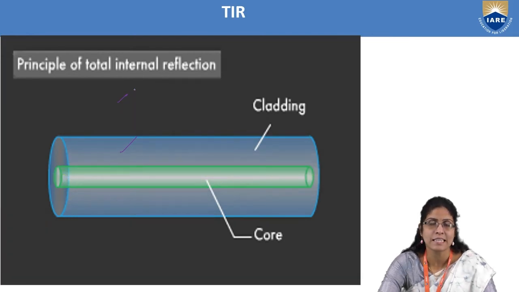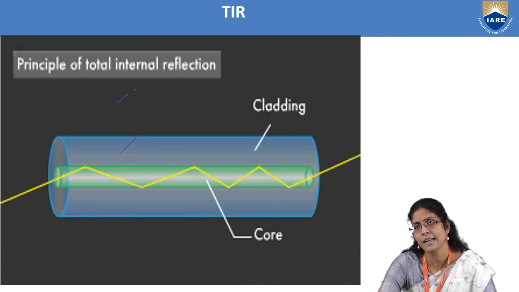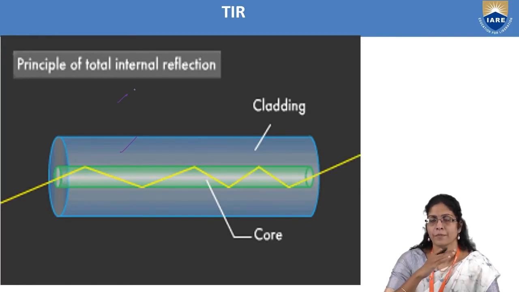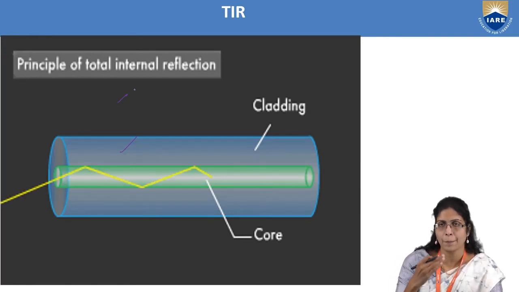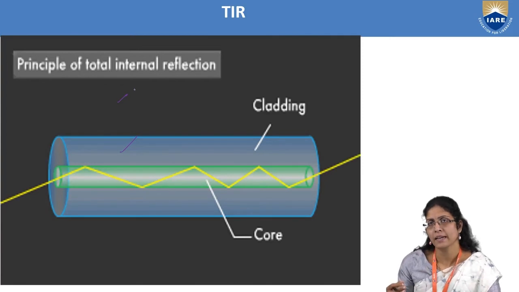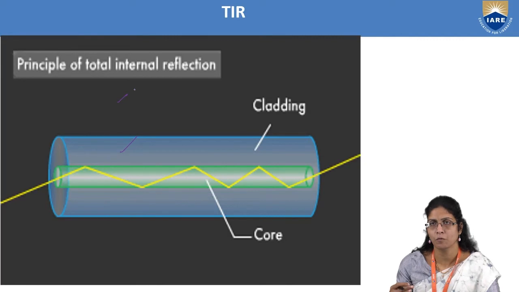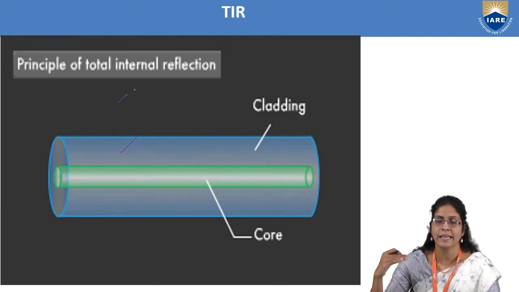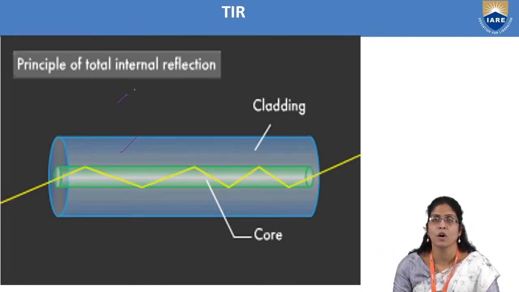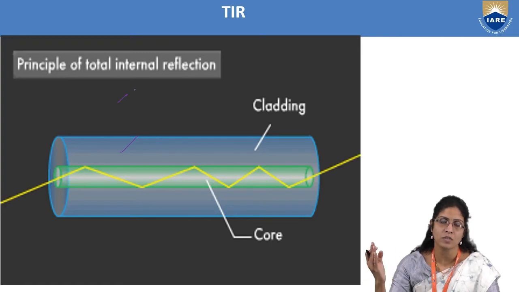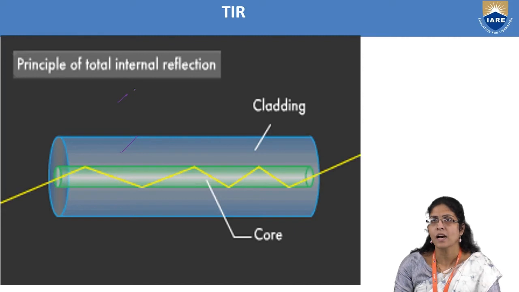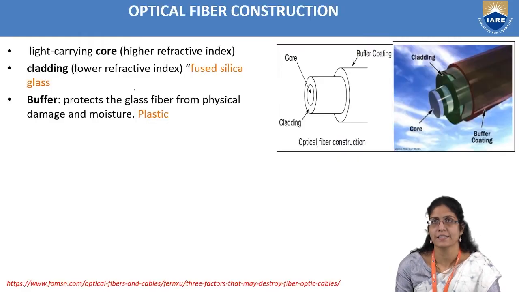In other words, the walls of the core bounce the incident ray back and forth. When it hits the upper wall, it bounces back as if kicked by the wall of the core, and it hits the bottom wall, and again it is bounced back so that it knocks towards the upper wall of the core. That's how the total internal reflection takes place.